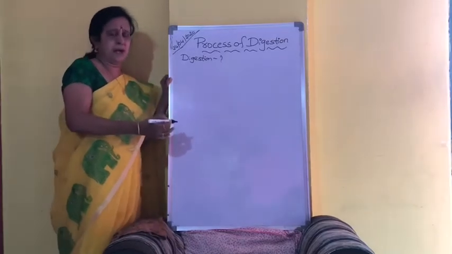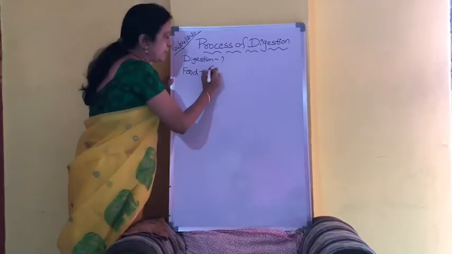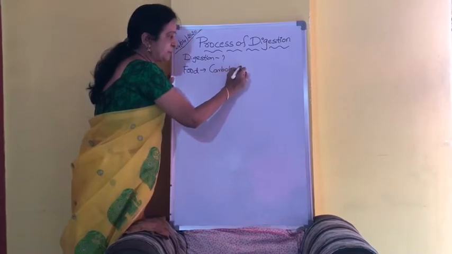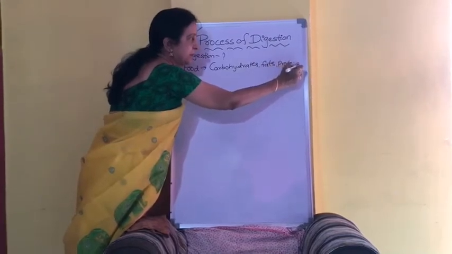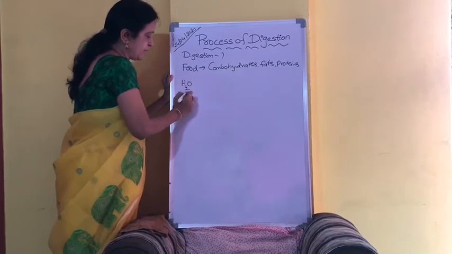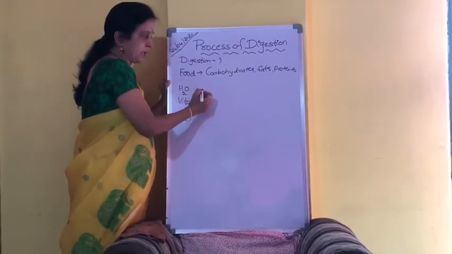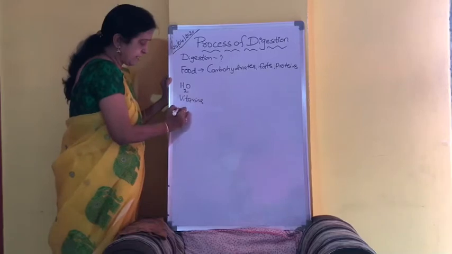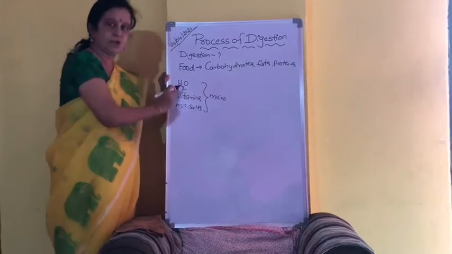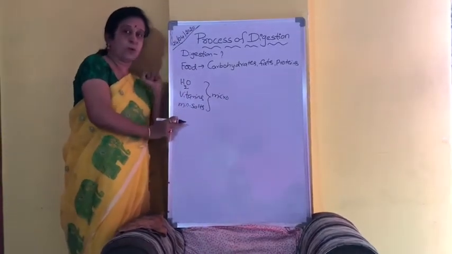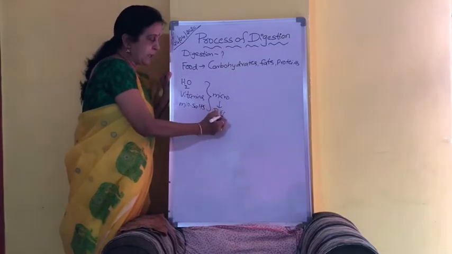So, whatever may be the organism, the food which is taken by the organism consists of different components like carbohydrates, fats, proteins, water, vitamins, etc. So when you come for the water or vitamins or any sort of mineral salts, all these are micromolecules, which can be directly absorbed by the body by a phenomenon of diffusion.